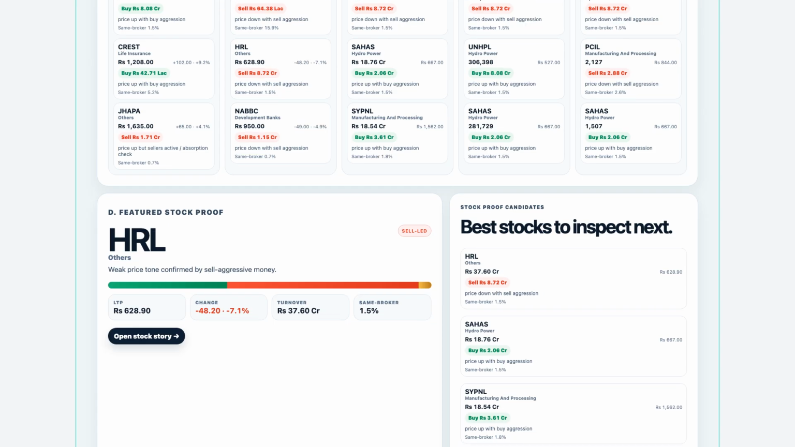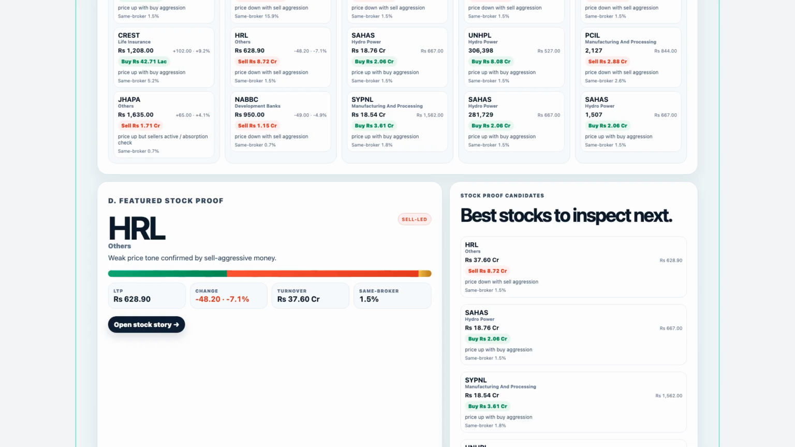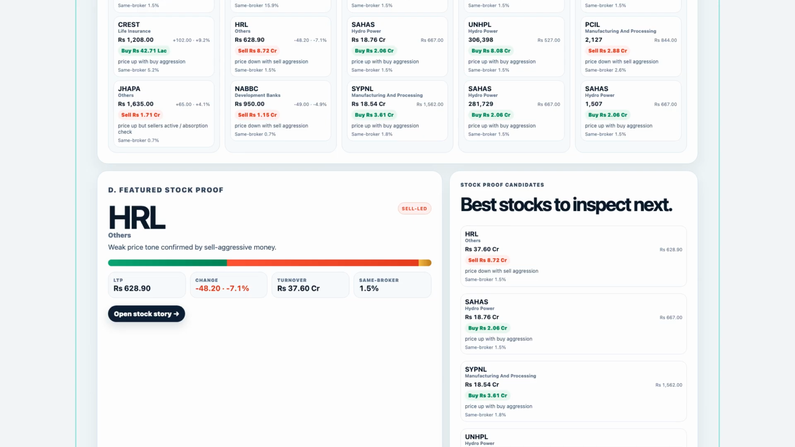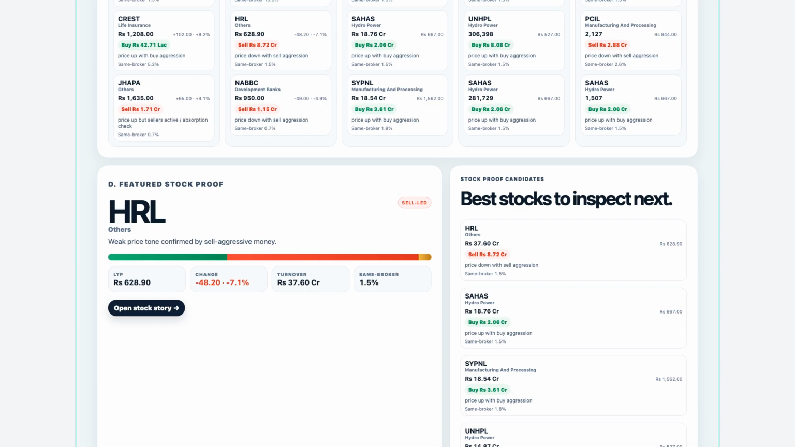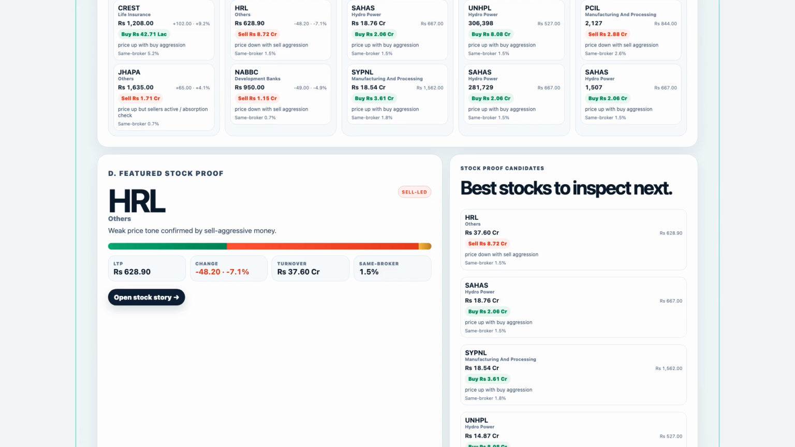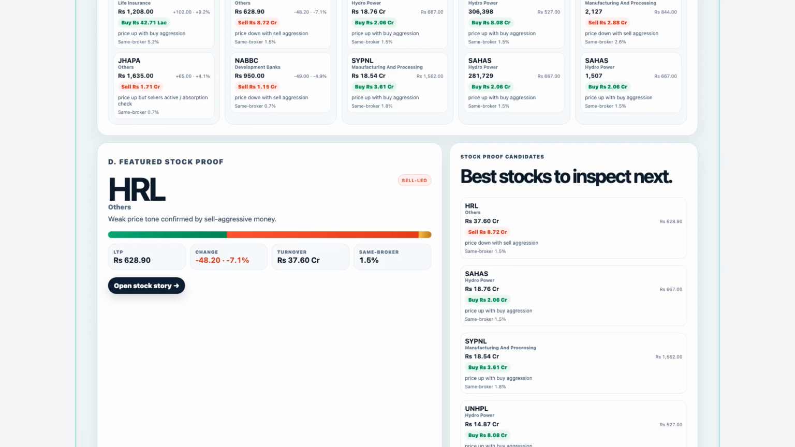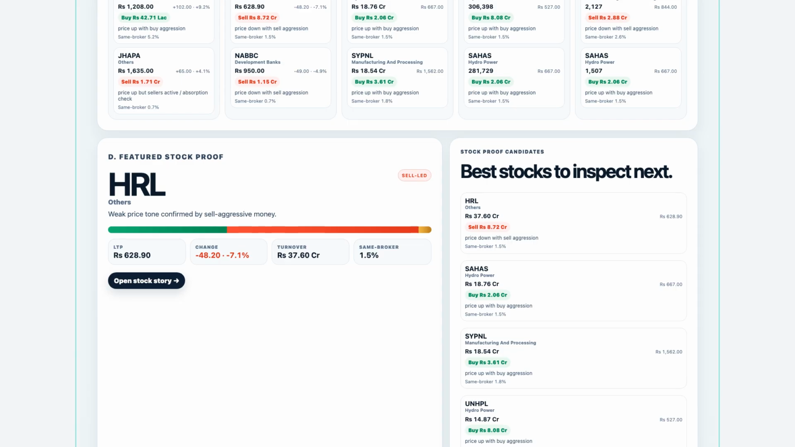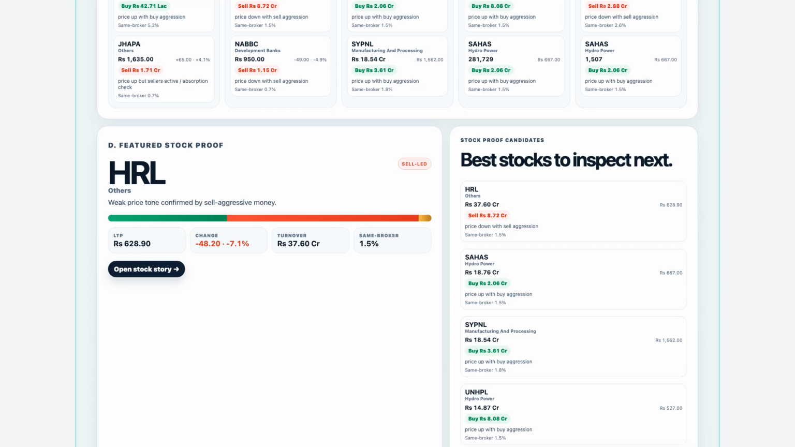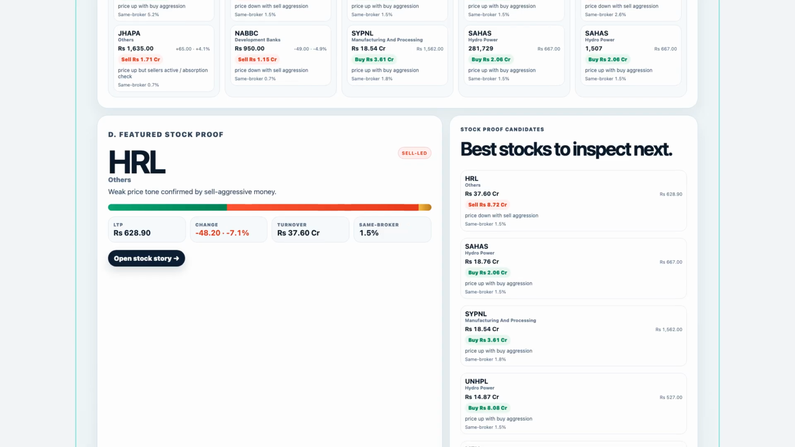For top losers, AHL fell minus 9.89% and showed confirmed downside. HRL was also one of the major losers, down minus 7.12% with the largest turnover footprint. On top turnover, HRL led with 376,036,887.4 rupees. Then Sahas with 187,612,974.5 rupees, SYPNL with 185,439,894.9 rupees, and UNHPL with